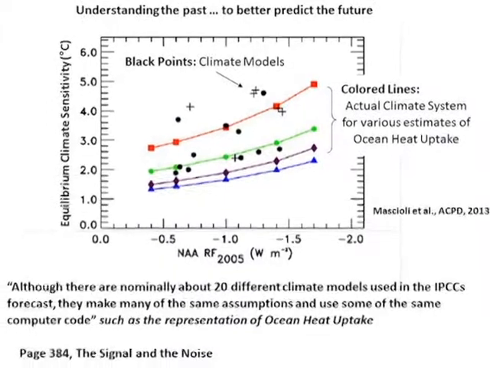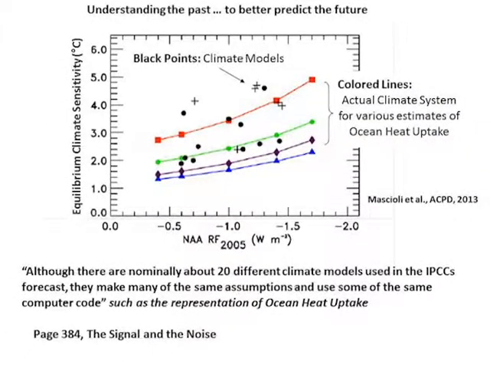What we see when we do that is that although there are nominally about 20 different climate models used in the IPCC forecasts, they make many of the same assumptions and use some of the same computer code. For example, they generally use the same computer code to model what we call ocean heat uptake. And so we've identified this as a potential problem in relying on the models and the big models alone for doing climate forecasts. So I think there's really great resonance between Nate Silver's book and the field of climate prediction and forecast.